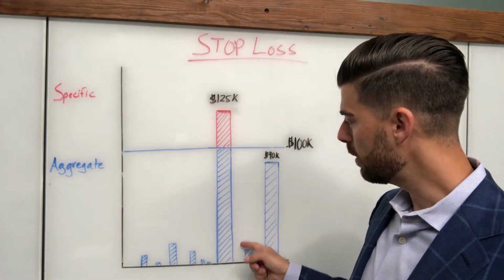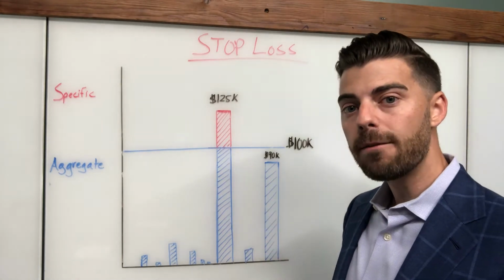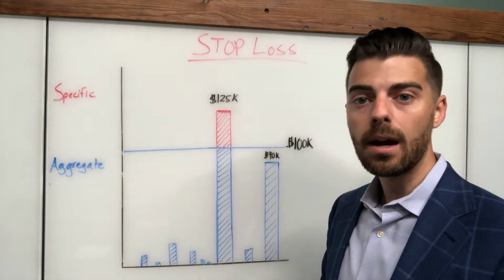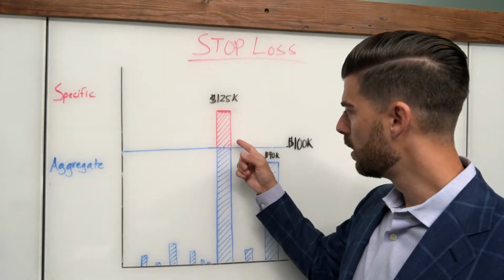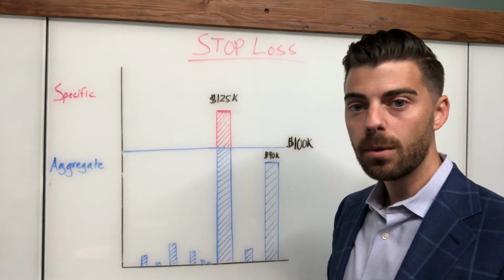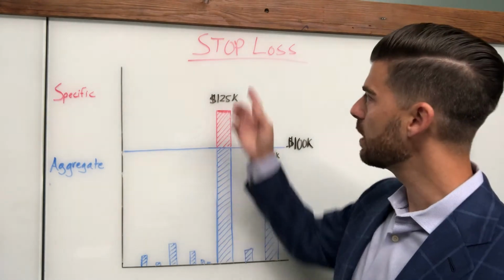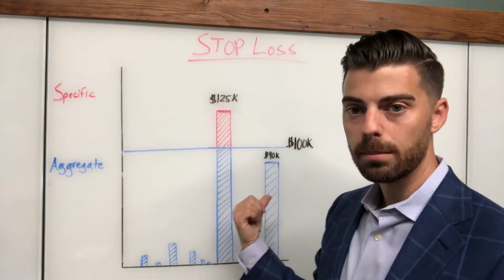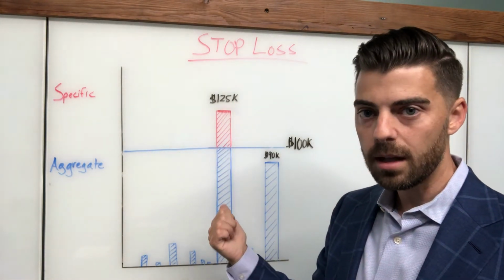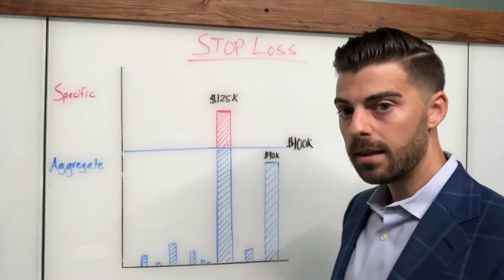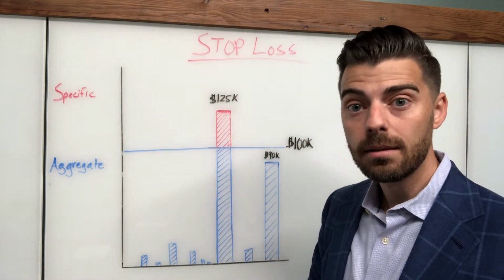So the employer is responsible for every dollar up into that $100,000 threshold. The stop-loss carrier then picks up the rest. So in this scenario, they breach by $25,000, so that stop-loss carrier is going to reimburse the employer for $25,000. Theoretically, these contracts have unlimited maximums.